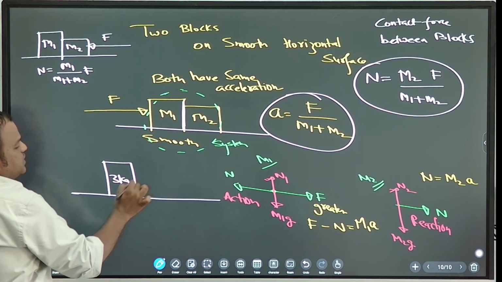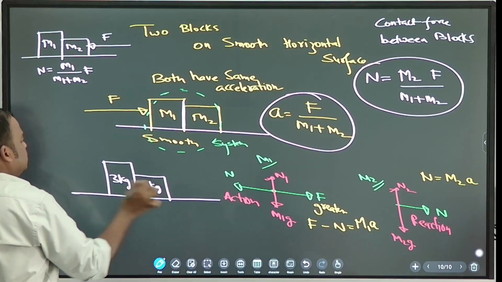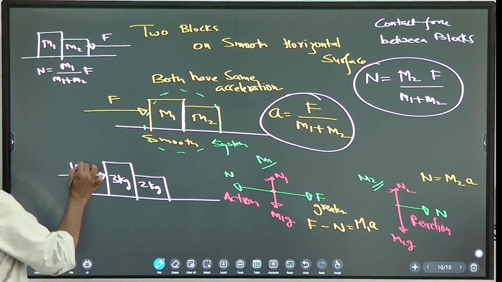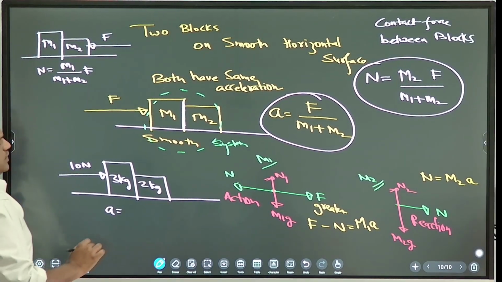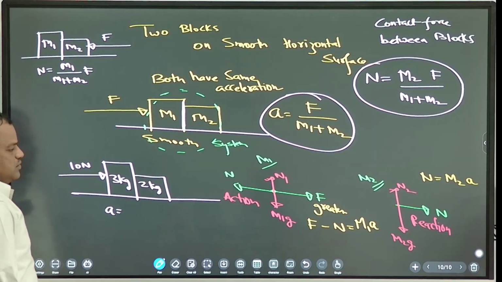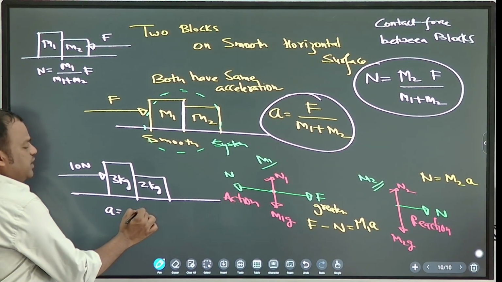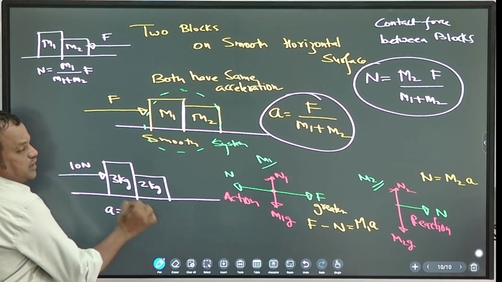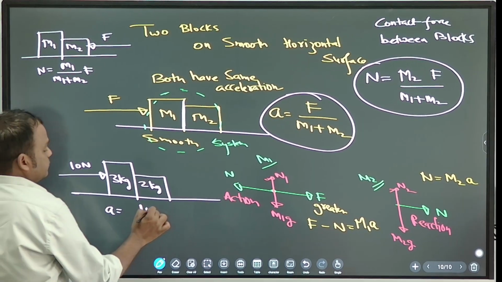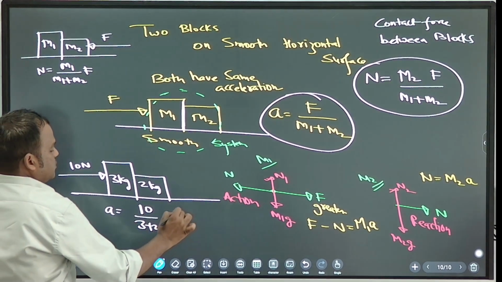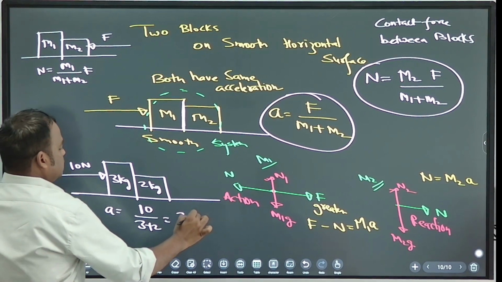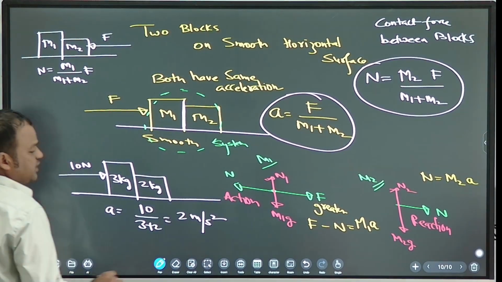Suppose this is 3 kg, this is 2 kg. 10 Newton is acting on 3 kg. What is the acceleration? Tell me. How much acceleration? 10 by 3 plus 2, 10 by 5, 2. Acceleration is 2 meter per second square.